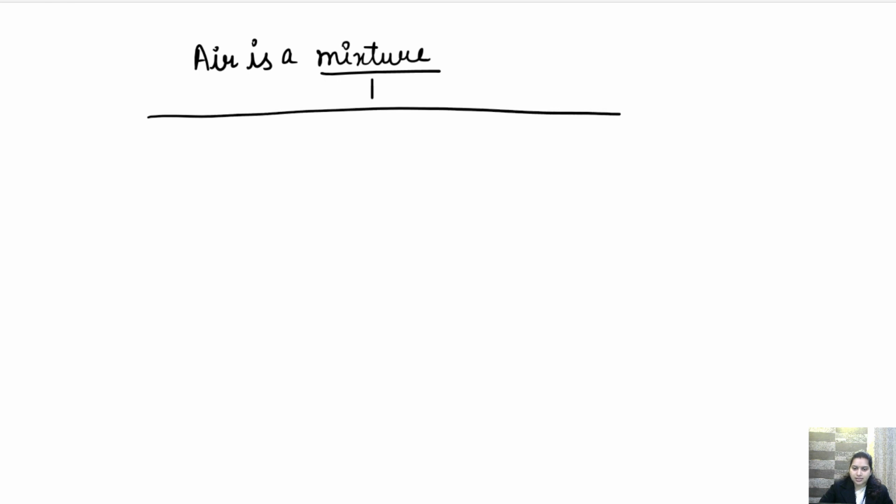Air is a mixture, children. And if it is a mixture, it is a mixture of various gases like nitrogen, which is present in maximum amount. Then we have oxygen, and then we have other gases.